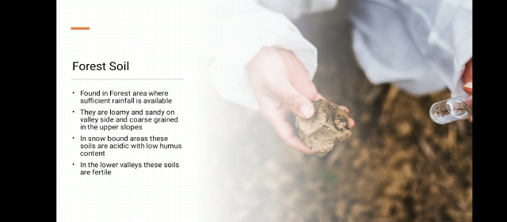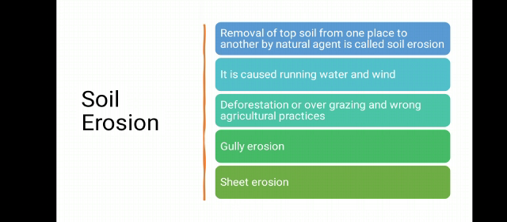Now next topic is soil erosion. What is soil erosion? Removal of topsoil from one place to another by a natural agent is called soil erosion. All of you are aware of this erosion, and it is caused by two main agents. First is running water, meaning rivers, and second is wind. Next reason which is responsible for soil erosion is deforestation or overgrazing, and next is wrong agricultural practices.